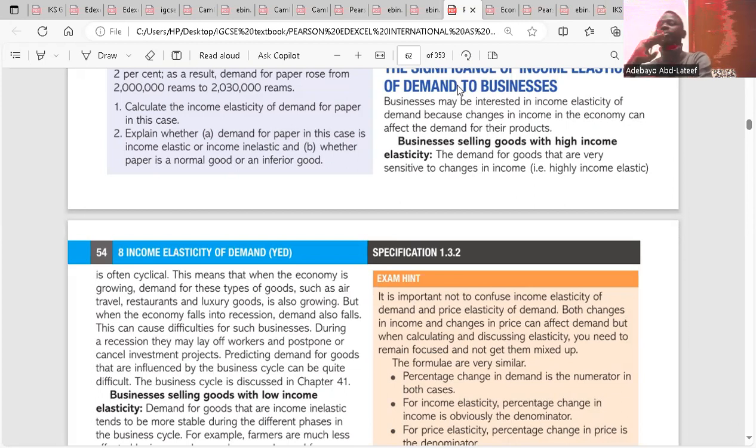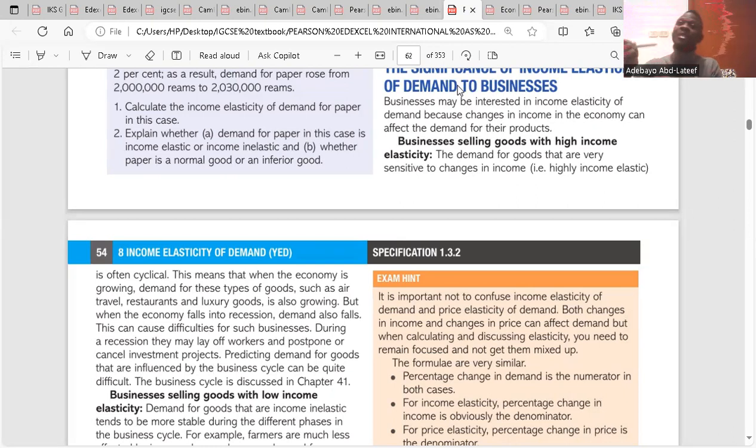So, businesses selling goods with high income elasticity: it is cyclical. Why is it cyclical? It is cyclical because they can only sell more if the economy is booming, if there's economic growth. If income is increasing, demand will increase for such goods, and the business will have more revenue.